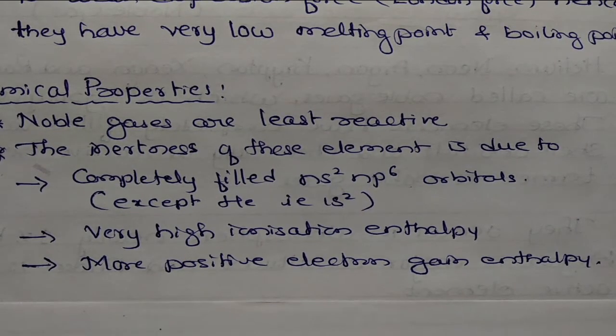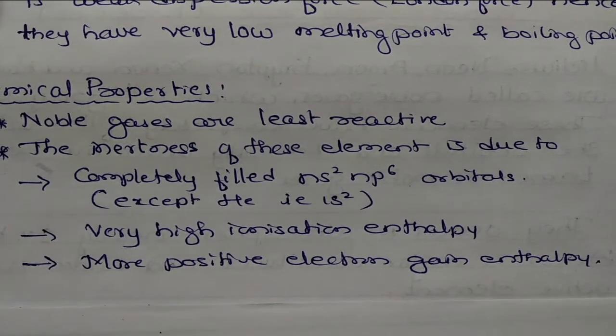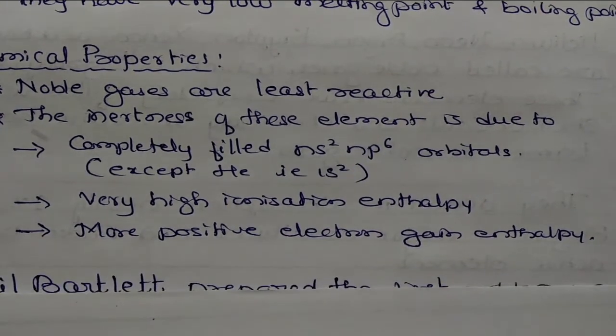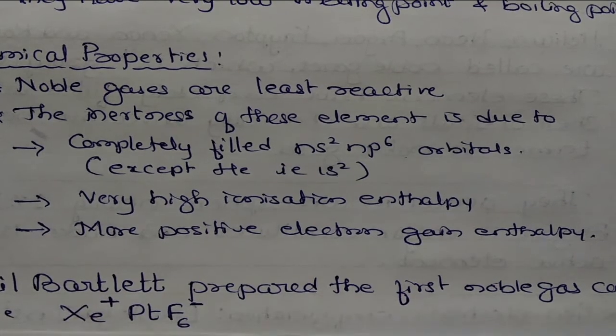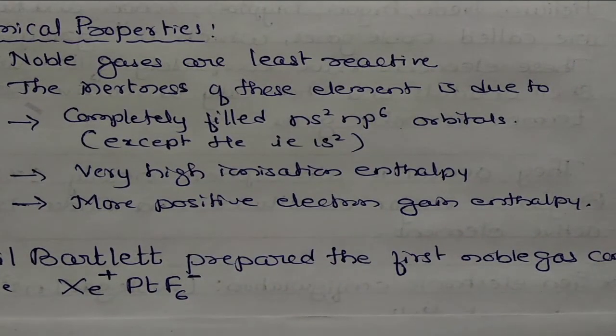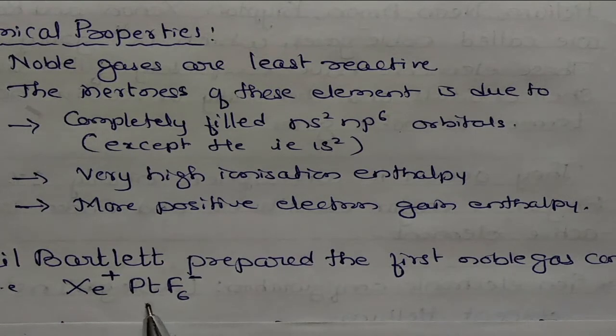Even then, the chemist Neil Bartlett was able to prepare a compound of xenon with fluorine, known as the Neil Bartlett compound. He prepared the first noble gas compound, that is Xe plus. Here you have to mention the charge. Platinum hexafluoride, it is minus.